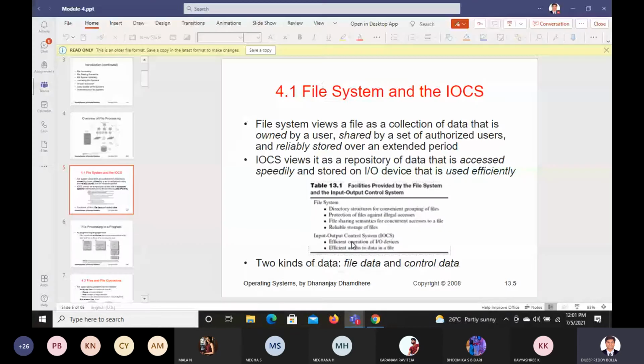So what does this mean? For example, if you try to see microcontroller, we have discussed the microcontroller and microcontroller memory. Now how do we interface this controller with memory? Like that, how do we interface this file system and IOCS, which means file system is a separate entity, the attributes of file system can be different, IOCS can be different. Now you need to coordinate between the file system and IOCS. Why do we need to coordinate this? Why do we need to interface this?